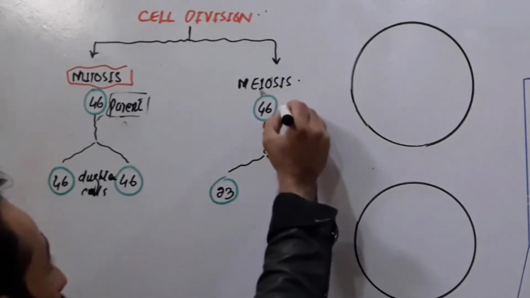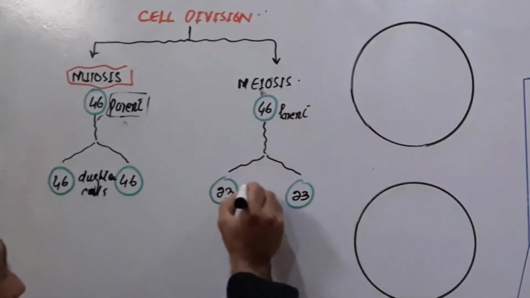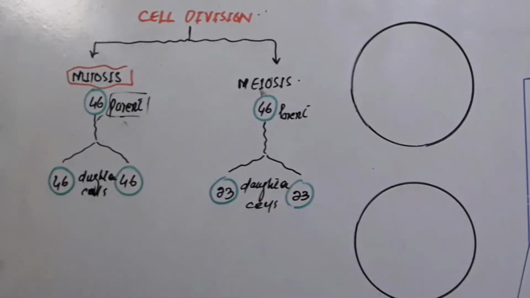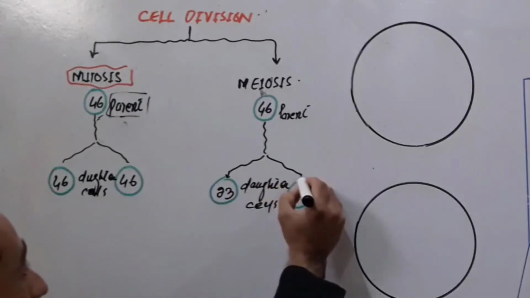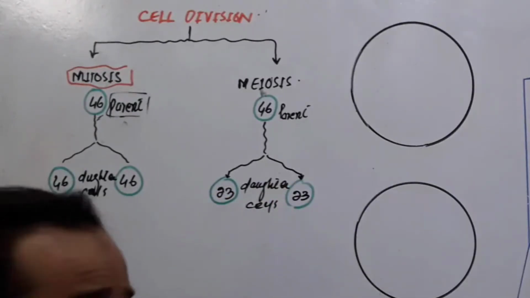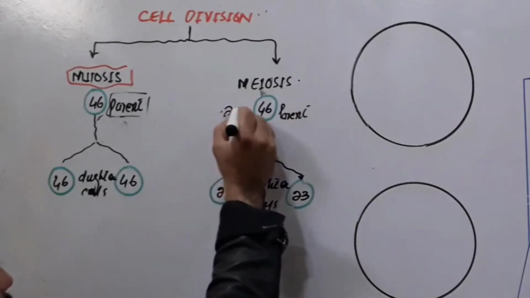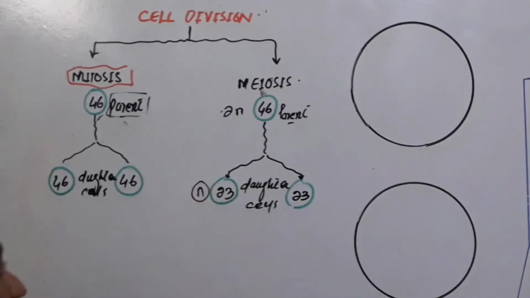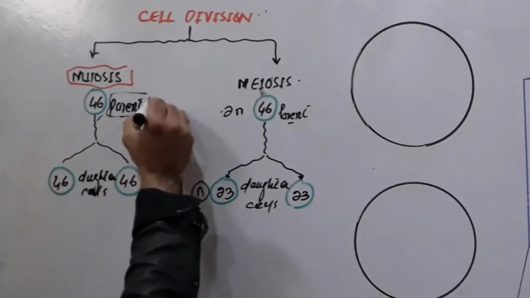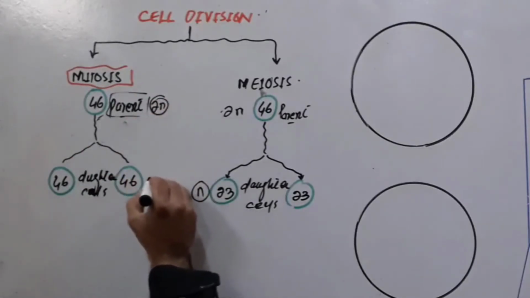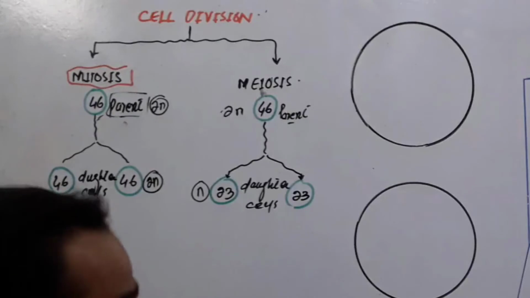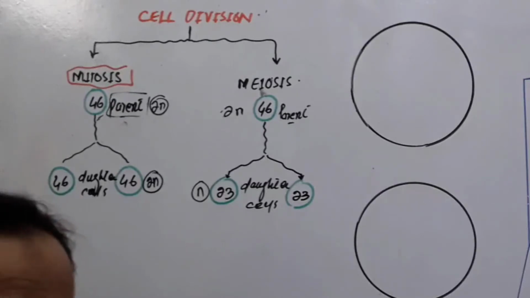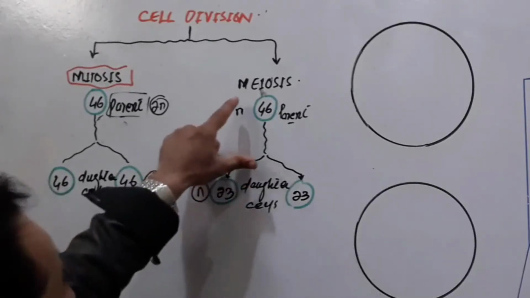Look carefully. Here is the parent cell, and these are the daughter cells. The daughter cells are receiving half the number of chromosomes. It means that if the parent cell is 2n, then the daughter cells will be n. Half. And in case of mitosis, if the parent cell is 2n, then the daughter cells are also 2n. So this is the big difference between mitosis and meiosis, and we will see other differences in the next lectures.